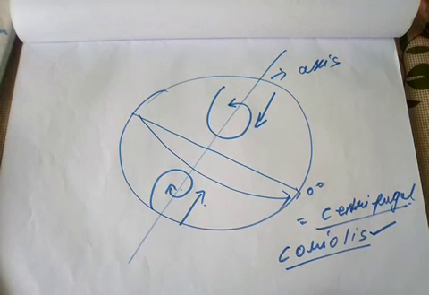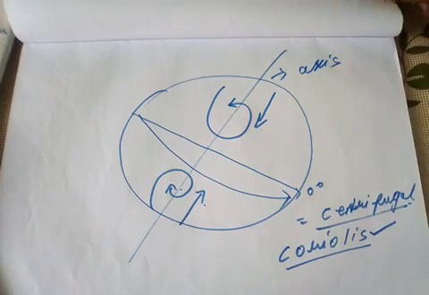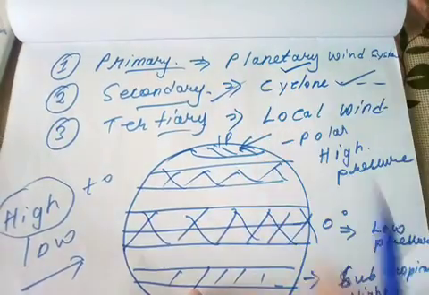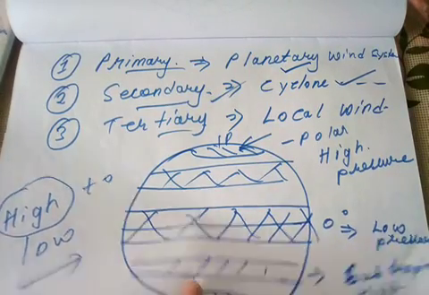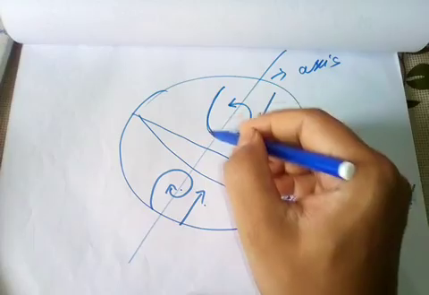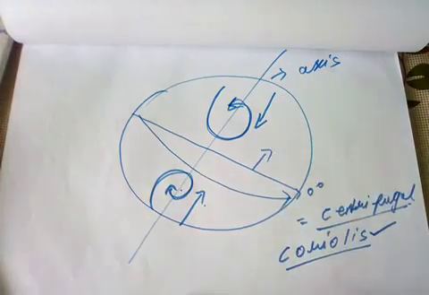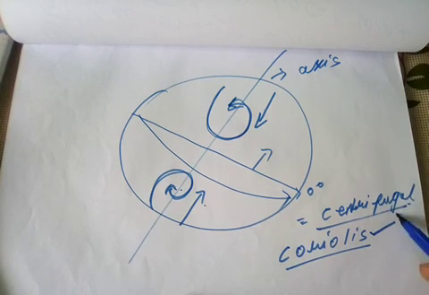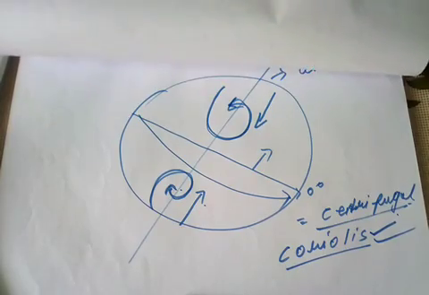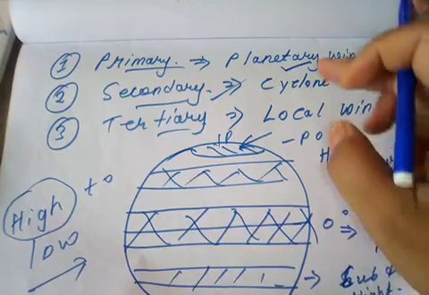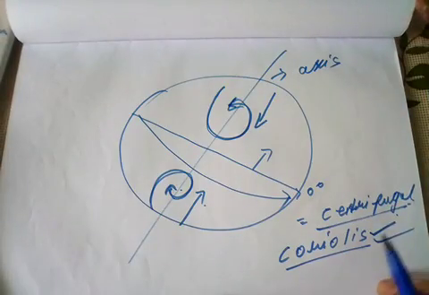It is because of this clockwise and anti-clockwise direction that we have the secondary type of wind system, that is cyclone. So the deflection of the wind system, which is due to the Coriolis force discovered by Gaspard de Coriolis, a famous geographer, is why it is called the Coriolis force, and this determines the cyclone.